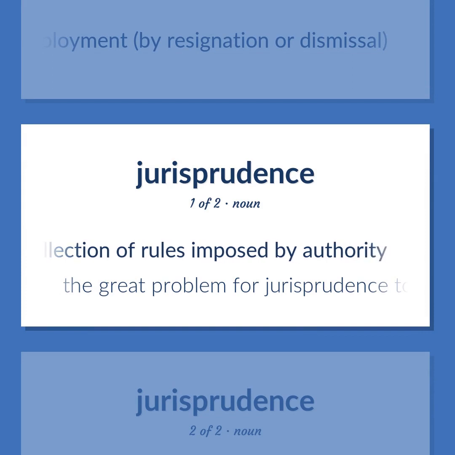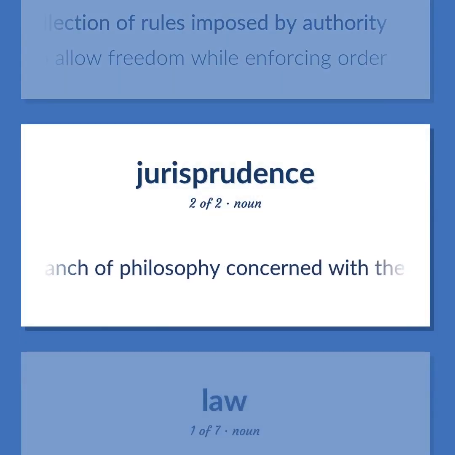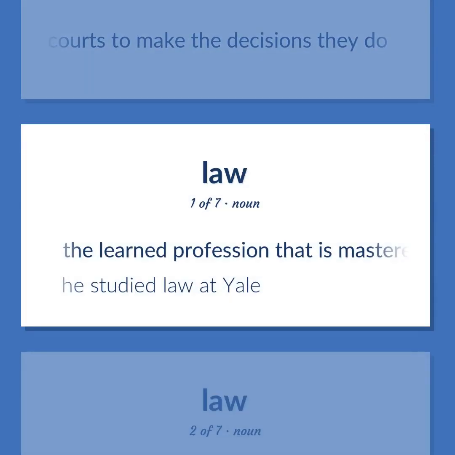The great problem for jurisprudence to allow freedom while enforcing order. The branch of philosophy concerned with the law and the principles that lead courts to make the decisions they do. The learned profession that is mastered by graduate study in a law school and that is responsible for the judicial system. He studied law at Yale.